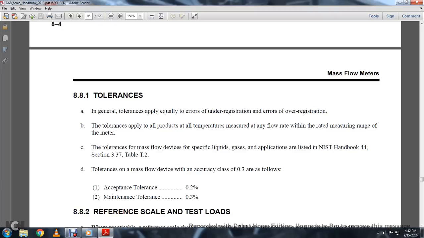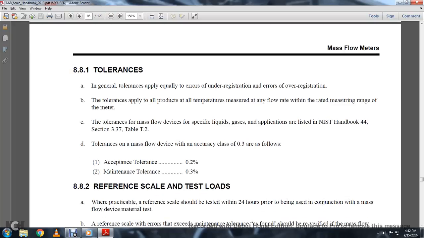8.1 Tolerance. In general, tolerance is applied equal to the errors, the under-registration errors and over-registration errors in total, applied to the product measured at any flow rate within the measuring range of the meter. The tolerances for mass flow devices, specified for liquid and gas applications, are listed in the National NIST Handbook 44, Section 337, Table 2.